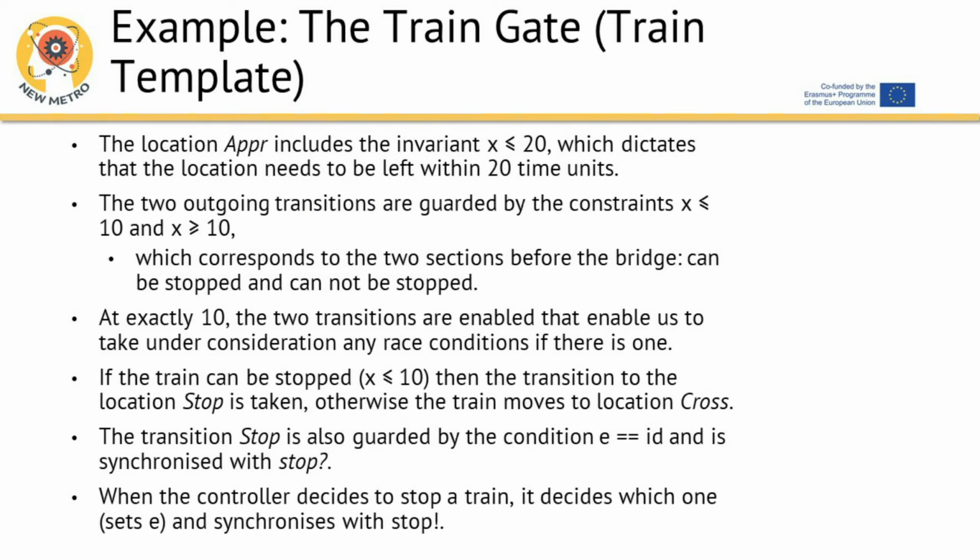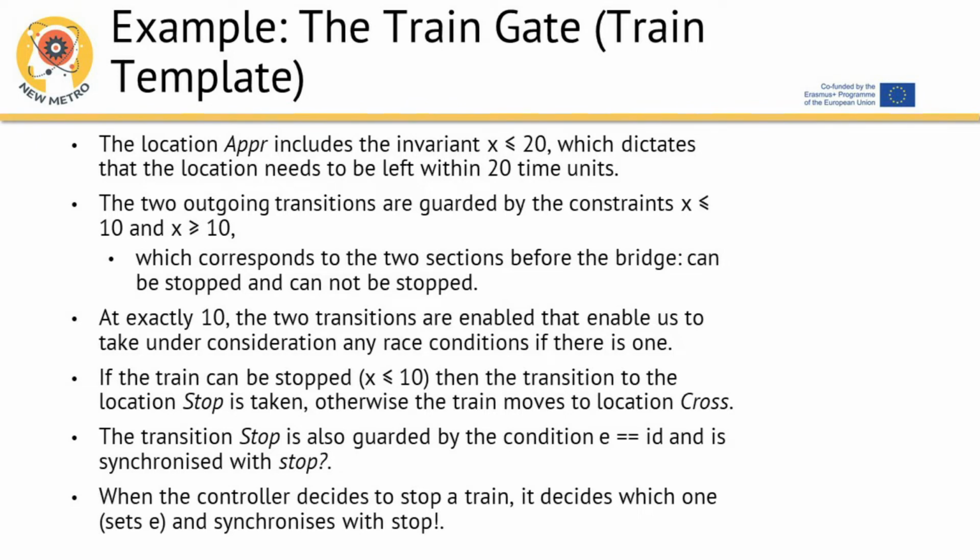Example, the train gate, train template. The location upper includes the invariant X less than or equal to 20, which dictates that the location needs to be left within 20 time units. The 2 outgoing transitions are guarded by the constraints X less than or equal to 10 and X greater than or equal to 10, which corresponds to the two sections before the bridge, can be stopped and cannot be stopped.